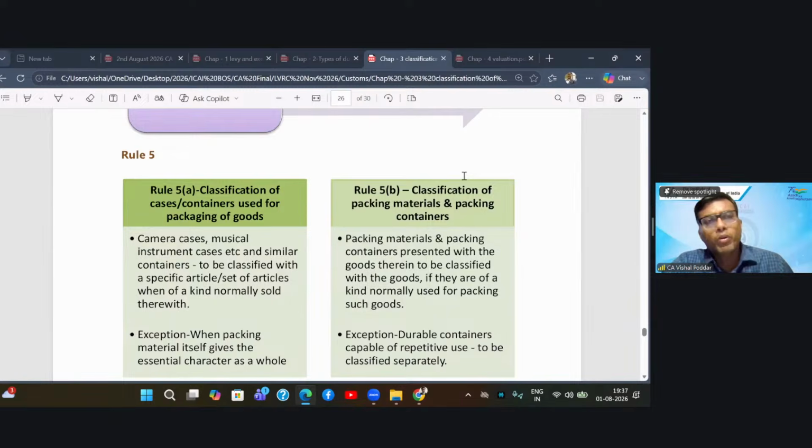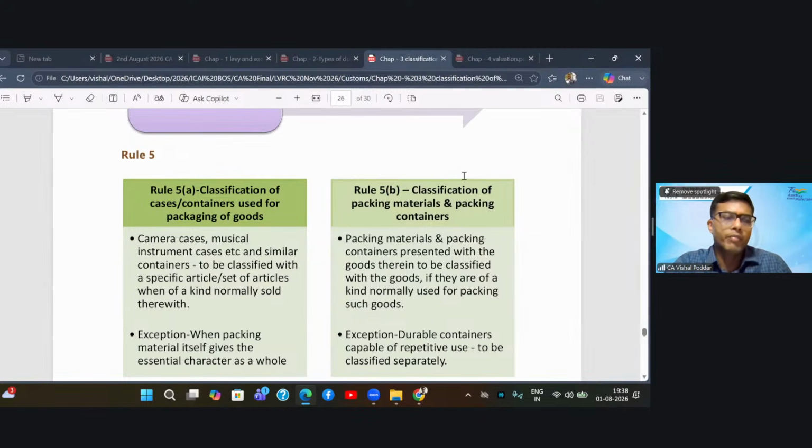Now, with rule 4, we complete the classification rules for your goods. Then in rule 5, we come to classification rules for the boxes, the packages. So you have manufactured a mobile handset, but when you want to send it to the market, you will pack it in some box. Firstly, the outer box of the mobile phone, and then one carton in which that will be kept and it will be sent to the market.